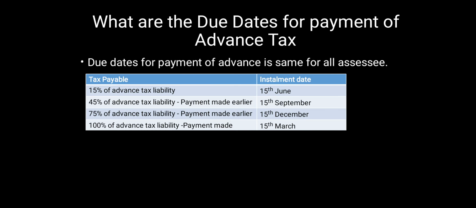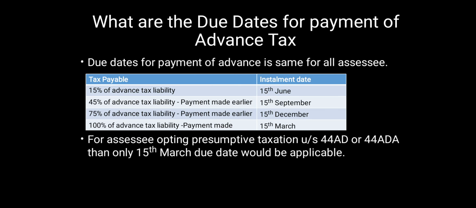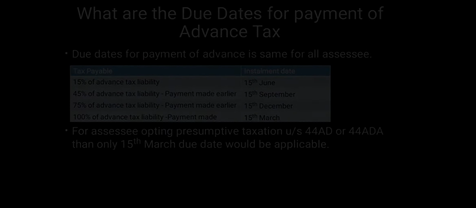But for an assessee opting for presumptive taxation under section 44AD or 44ADA, only the 15th March due date would be applicable. We will cover section 44AD and section 44ADA in our coming videos.